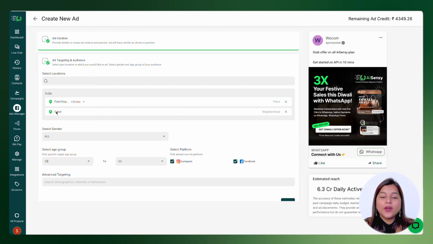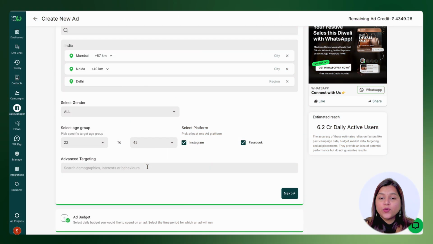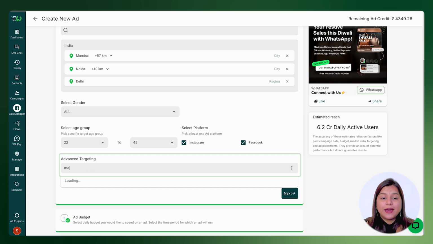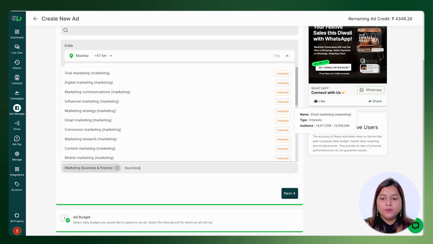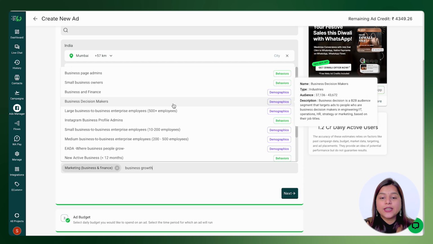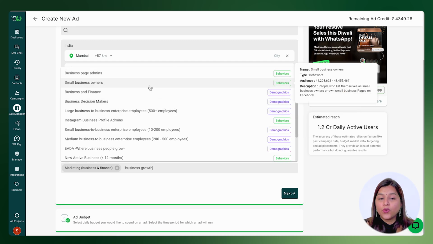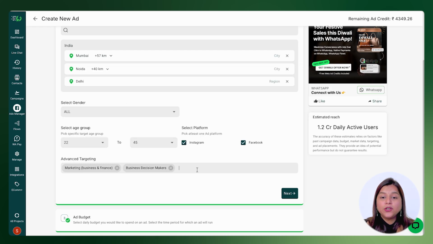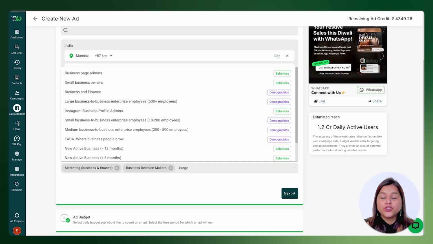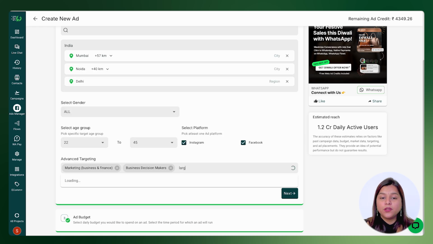Now, let's come to advanced targeting. Here, you can optimize your ad targeting by selecting audiences with particular interests, demographics, and behaviors. For example, if you want to reach Shopify users or CMOs, just type the relevant keywords, select the option, and you are good to go. For best results from your ad campaign, tap into the power of this feature to ensure your ads only show to people with high interest in your offerings.